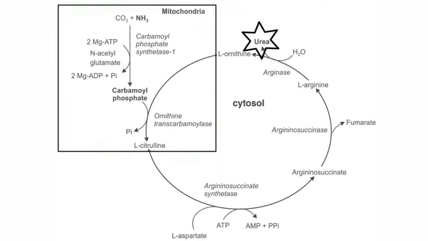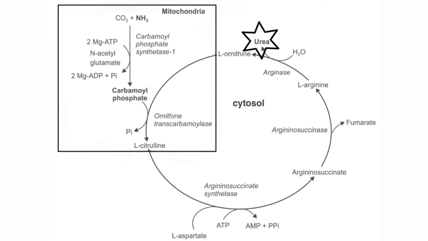That creation of bond requires some energy, and that energy is supplied by ATP. This reaction requires 2 molecules of ATP. And this reaction is important because the enzyme which is catalyzing this reaction, carbamyl phosphate synthetase 1, is the key enzyme of urea cycle.